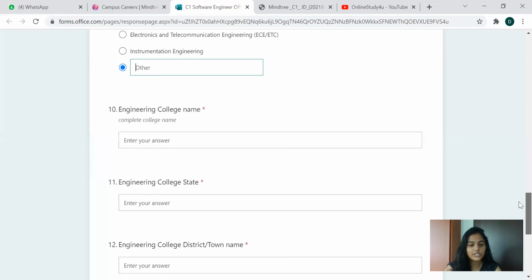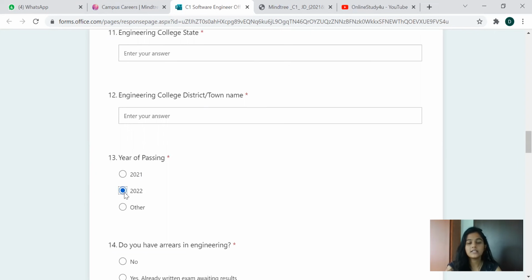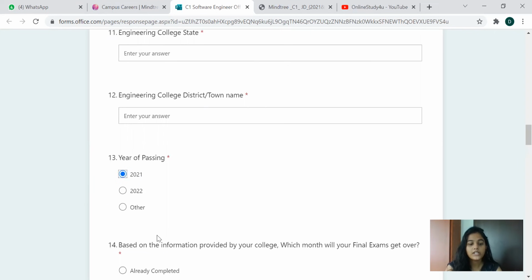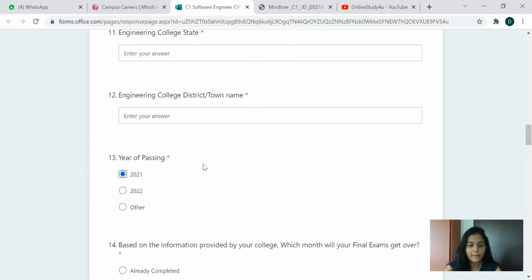Then engineering college name, college state, college district, and year of pass out. This is basically for 21 and 22, but they have provided other. These people will get consideration first, because the eligibility criteria clearly mention 21 and 22. That's why, if you give any other option, your candidature, your request, goes to another side, and you won't get any sort of reply from them.